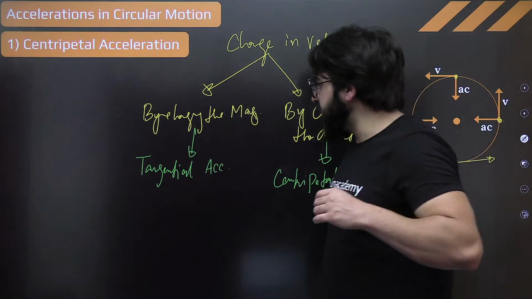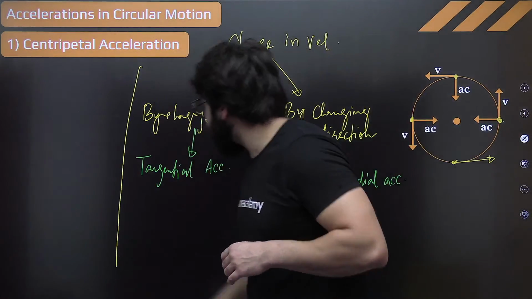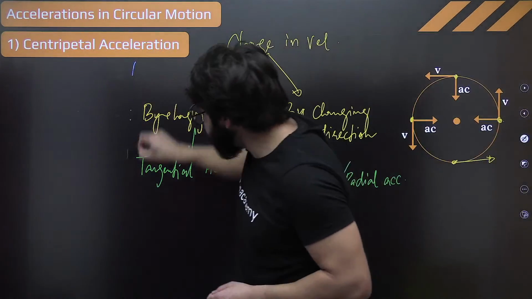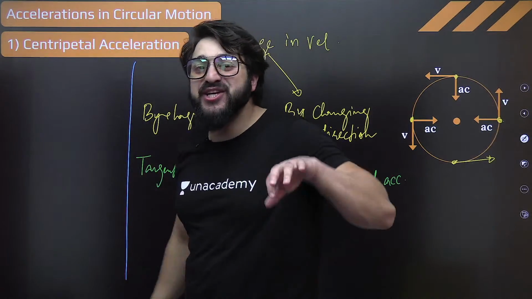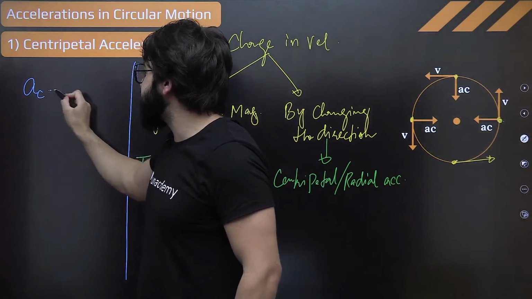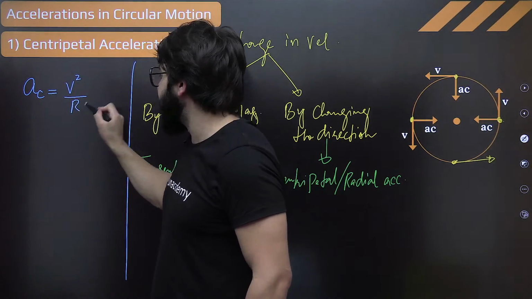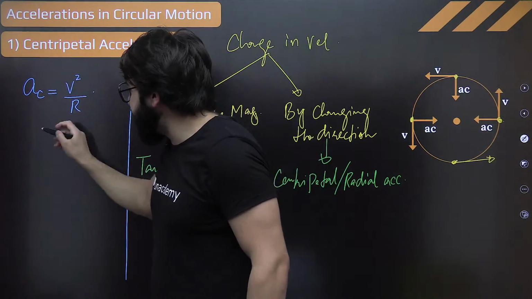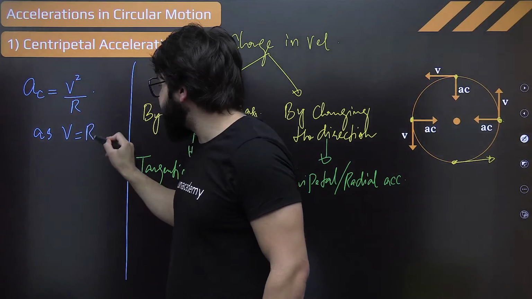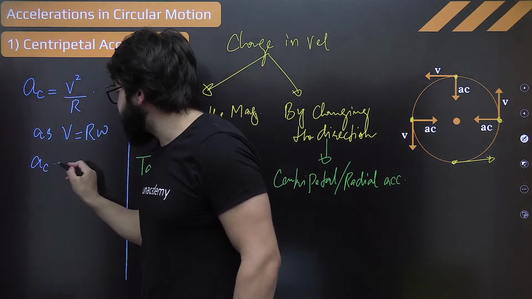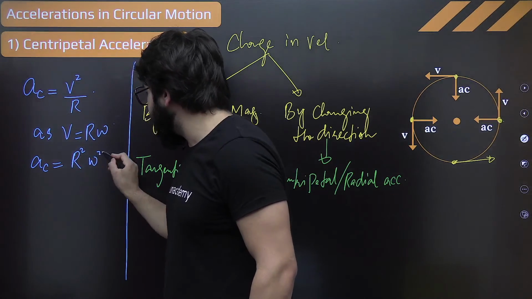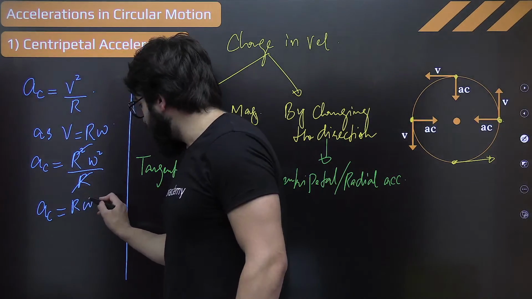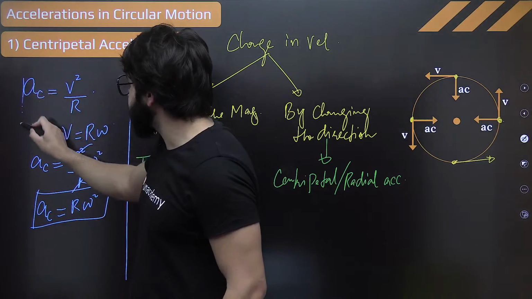Now see, this centripetal acceleration, I'll just write it over here. This centripetal acceleration is equal to v square by r. You getting what I'm trying to say? V square by r. We can write v equal to r times omega. So put it over here. So this AC will be r square omega square upon r. This will cancel. So AC will be equal to r omega square. These are the two formulas for centripetal acceleration.